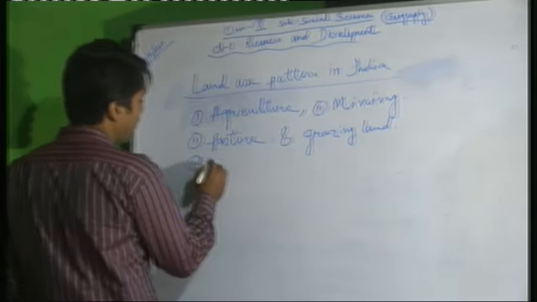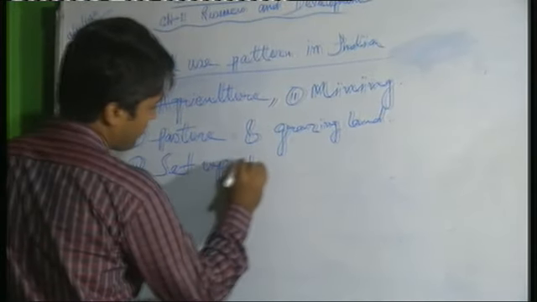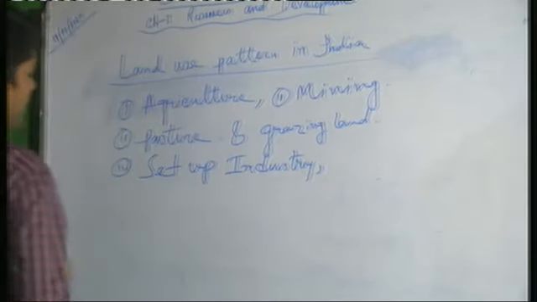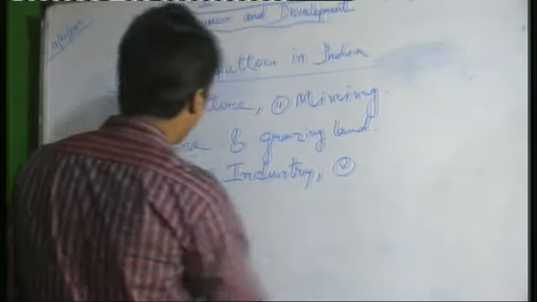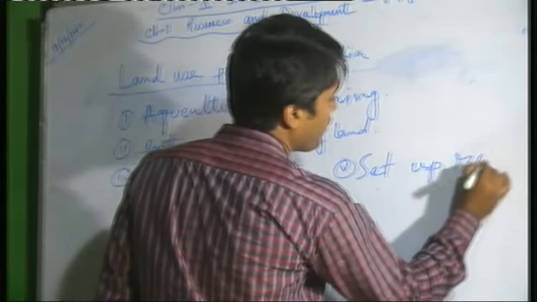And also another part, number 4, set up industry. Number 5, set up road.